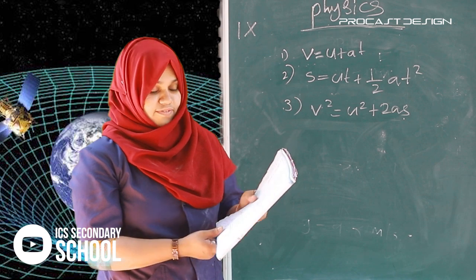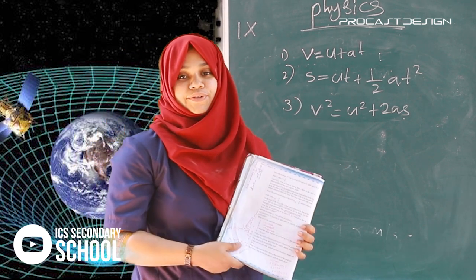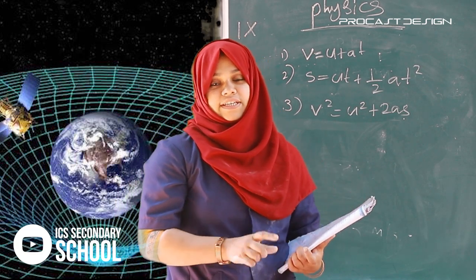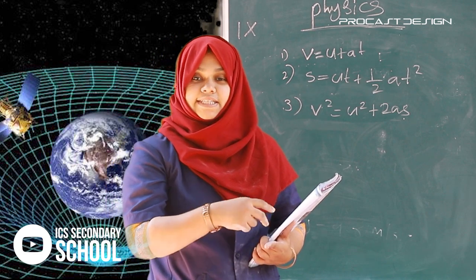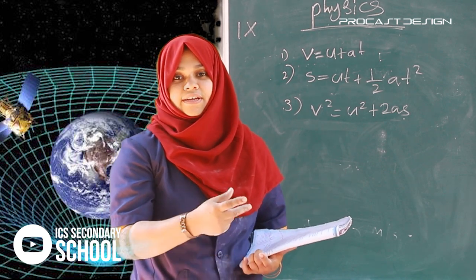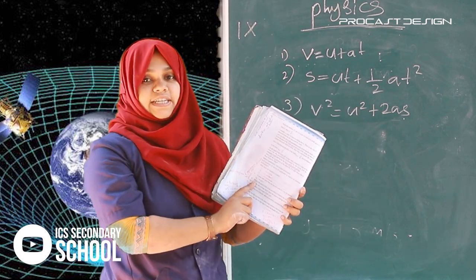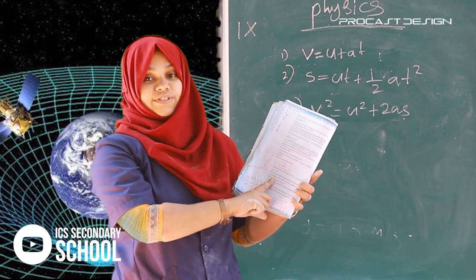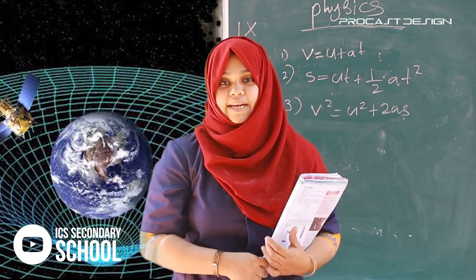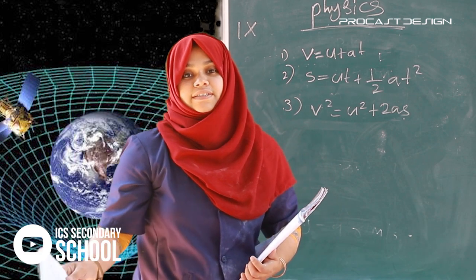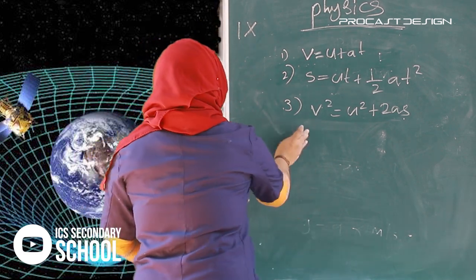First, a stone falls from the top of a wall to the ground in 1 second. We know the value of g is 9.8. For doing it easily, we can take g as 10 meter per second square. First question: what is the speed of the stone just before it touches the ground?